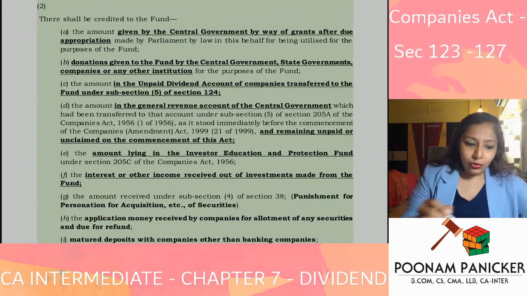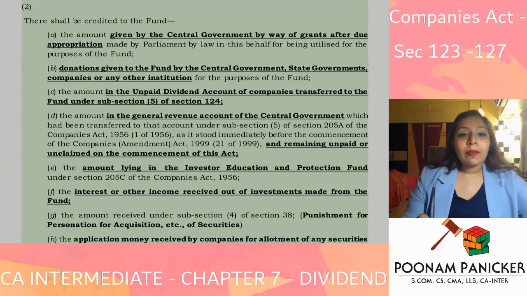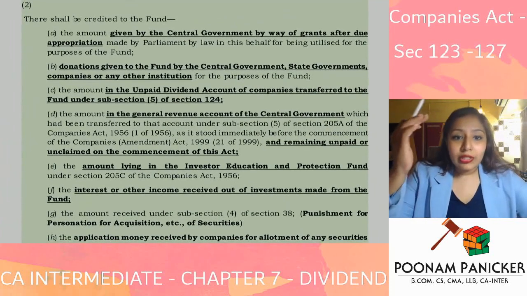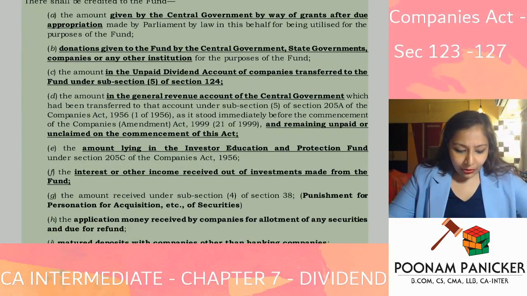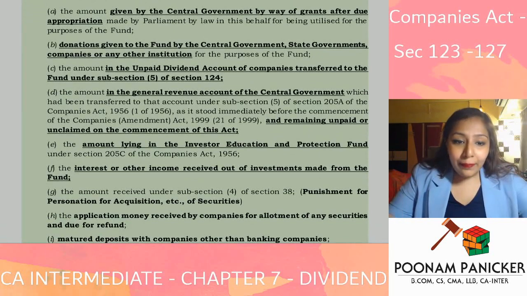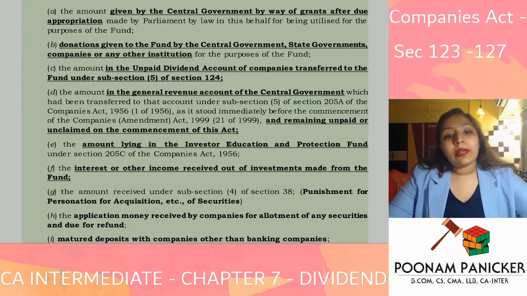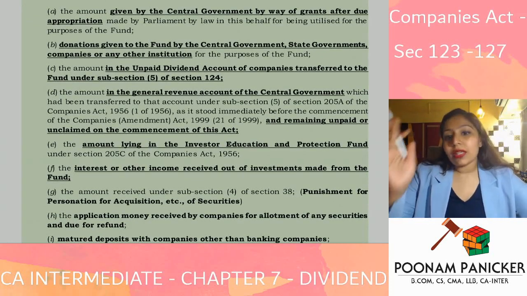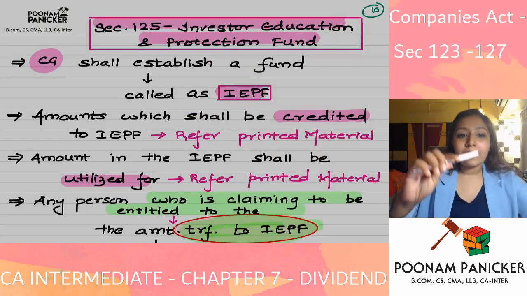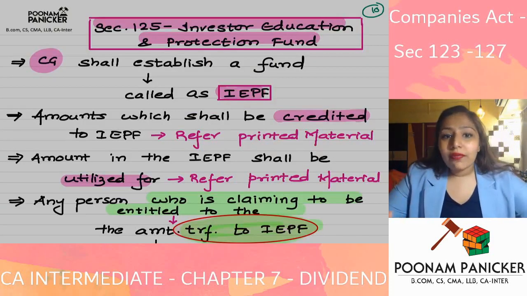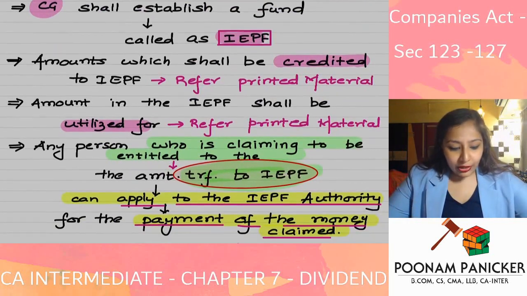The amounts include donations given by the central government, state government. Yes, amounts which are application money which is not claimed by anybody for a period of 7 years or more. Yes, matured deposits which nobody has claimed for a period of 7 years or more. These are the examples of other amounts which will go to the Investor Education and Protection Fund.